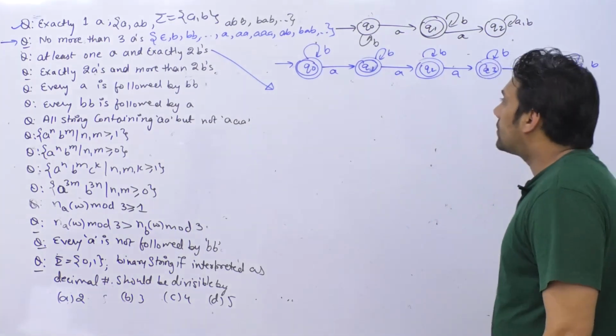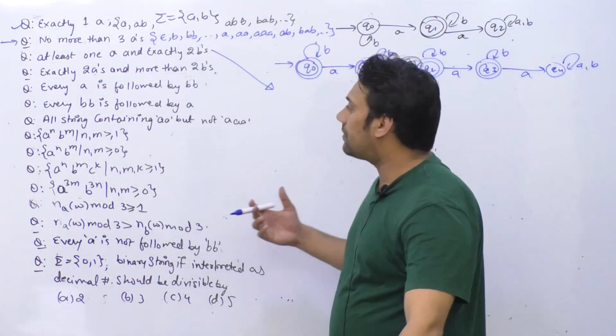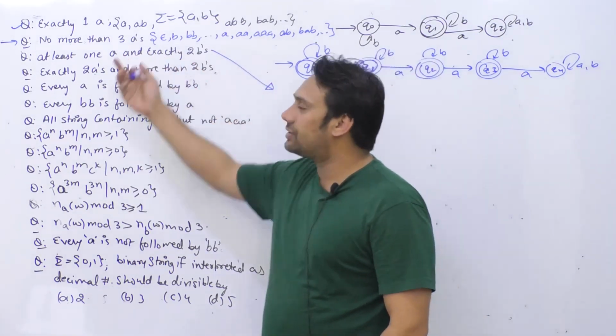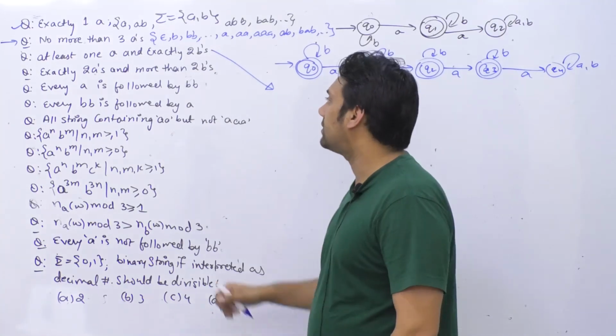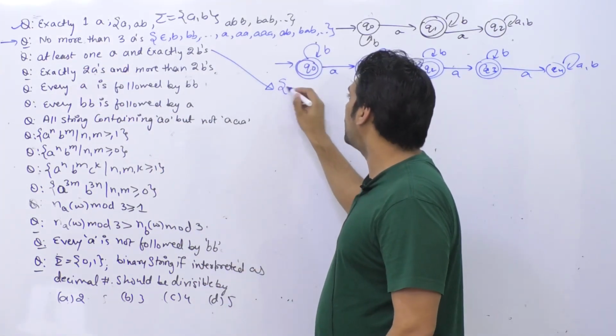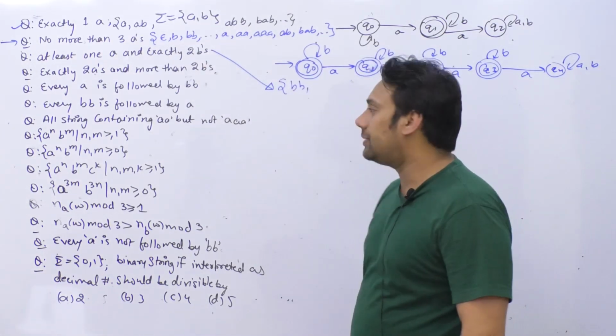Okay, so in this third problem what we are trying to do is that if you have 0 a's, still it is acceptable, right? जैसे at least 1a. Okay, so that means if you have 0 a's, so if you have just the string bb, then still it is acceptable.